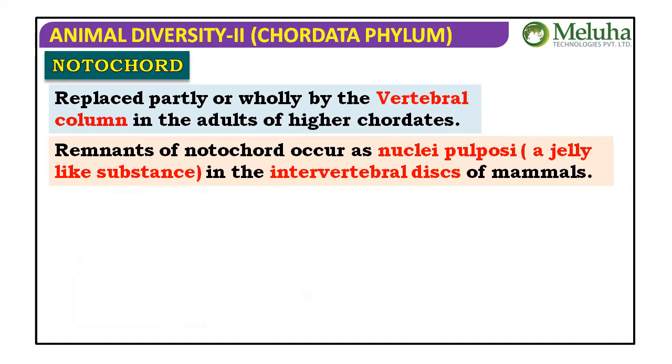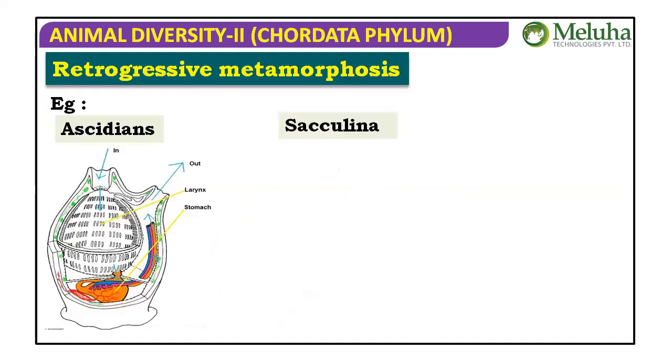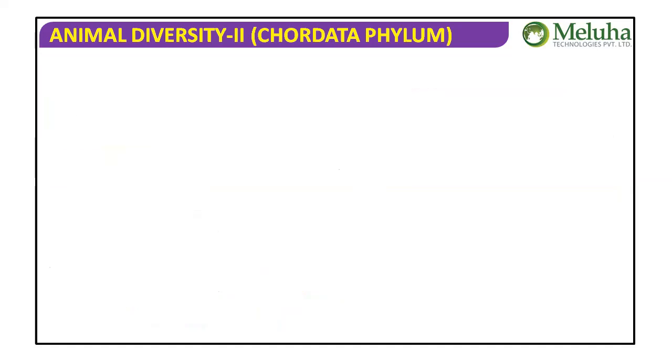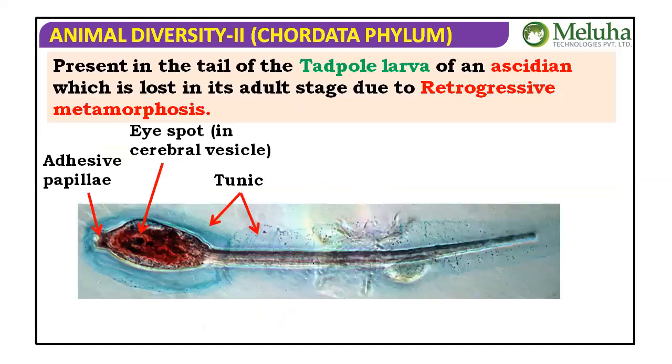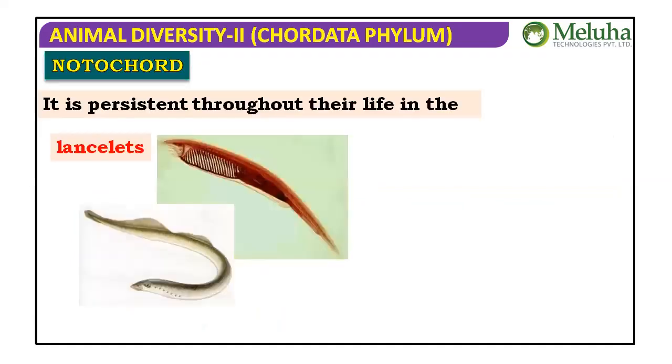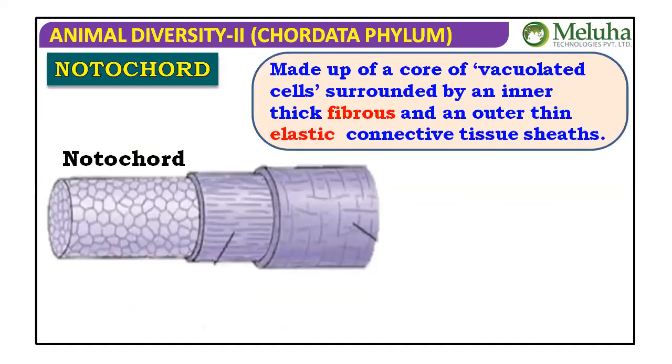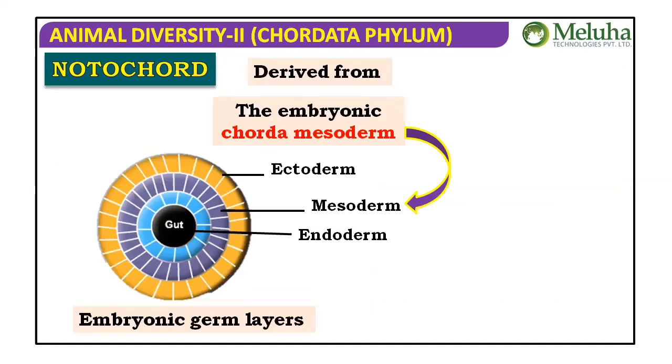Let's take a look back again at the notochord. Here it is. First of all, the structure of the notochord. During embryonic development, the notochord is derived from embryonic chorda mesoderm.